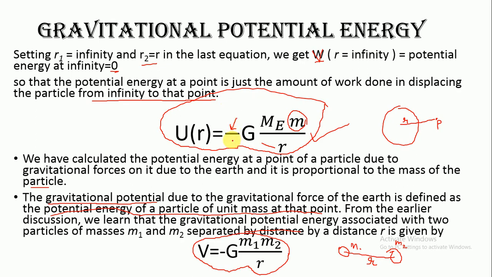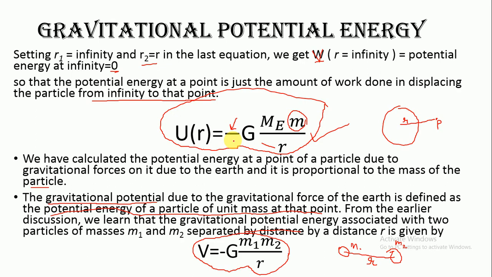So what is the significance of this minus sign? This shows that the potential energy is bound. It is binding the two particles together. If the potential energy were positive, we would get it for repulsive forces. But here we are getting negative potential energy, which shows that the nature of the force is attractive. And we already know the gravitational force is attractive.